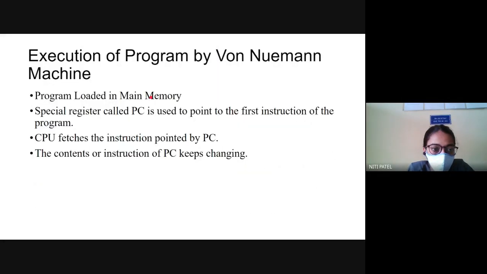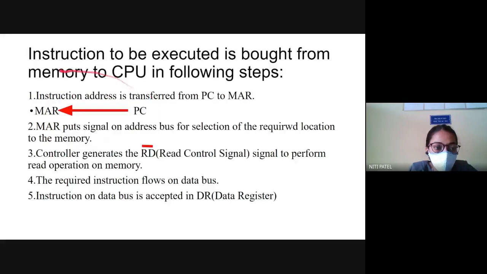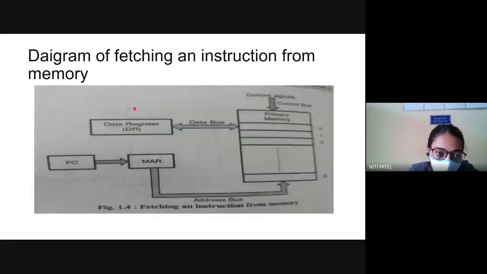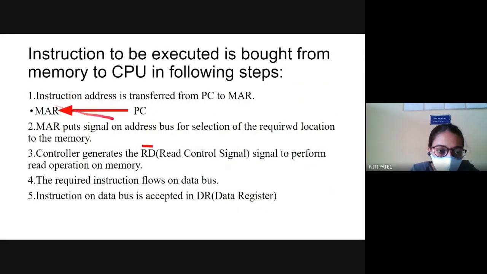So your instruction address is transferred from PC to MAR. PC is pointing to the instruction, and it is telling you that this is the address of the particular data or instruction which you want to execute. So after PC, the MAR gets activated. Why is MAR activated? To take the address. After the address is taken, what is going to happen? A read signal will be activated.